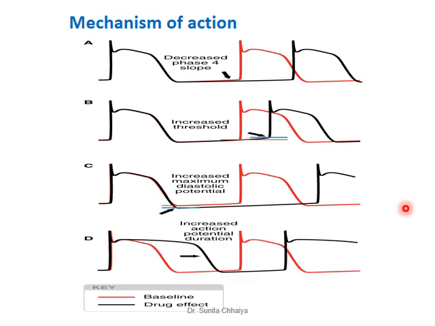Fourth mechanism is to increase the action potential duration. If we can increase the total action potential duration, or enhance the effective refractory period of the tissue, we can delay the development of the action potential. So mainly if we can interrupt the repolarization by using a potassium channel blocker, we can enhance the effective refractory period as well as the total action potential duration. So these are the four mechanisms through which we can suppress the automaticity.